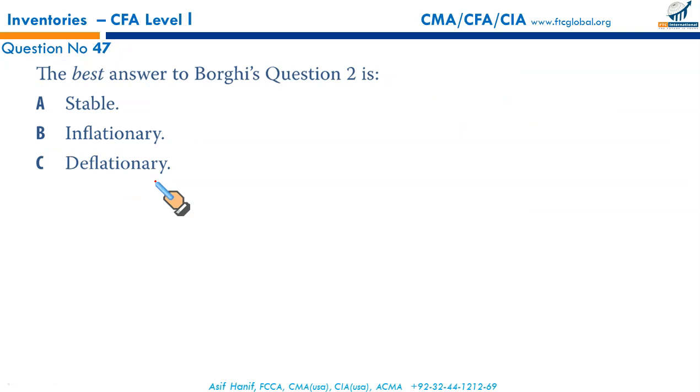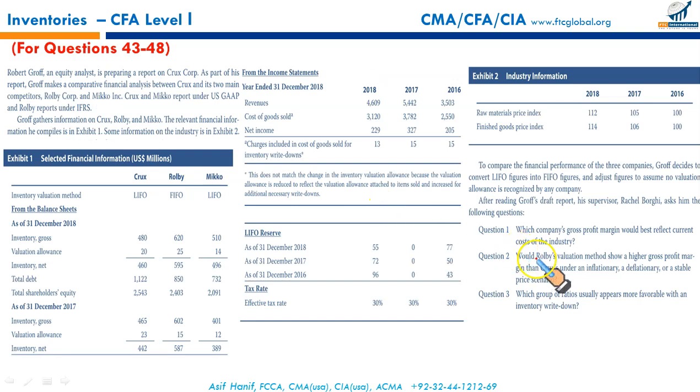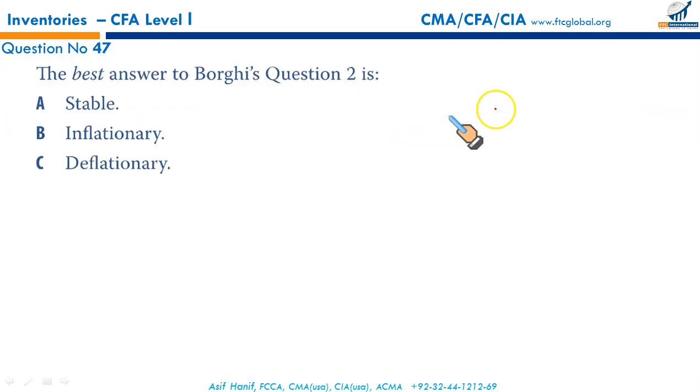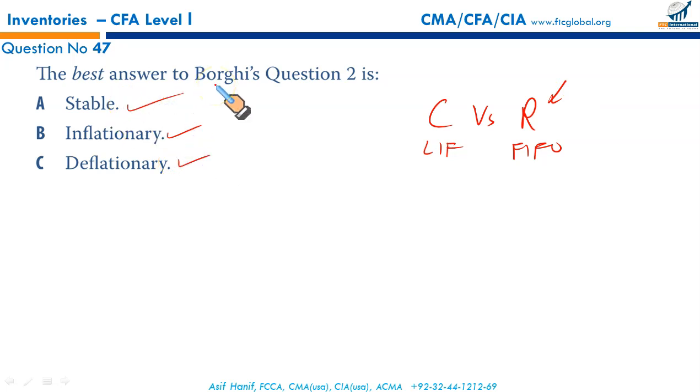Next, the best answer to Borghi's question number 2. And what was question number 2? Would Rolby's valuation method show a higher gross profit margin than Crux under inflationary, deflationary, or stable price scenario? So it's Rolby versus Crux. Remember, Crux uses LIFO, Rolby uses FIFO. So the question was, would Rolby's valuation method show a higher gross profit margin than Crux under inflationary, deflationary, or stable prices? Let us see them one by one.